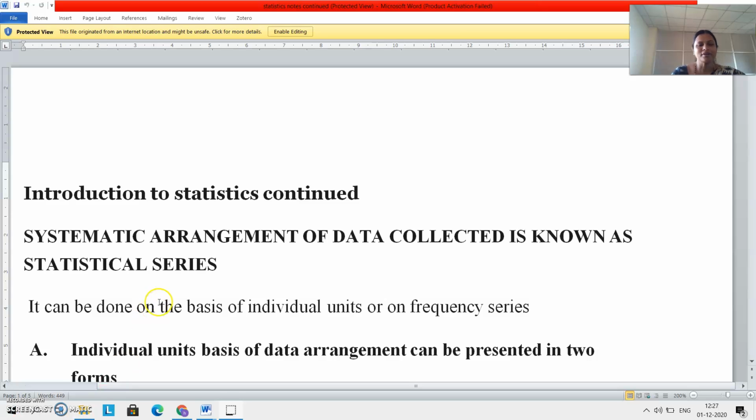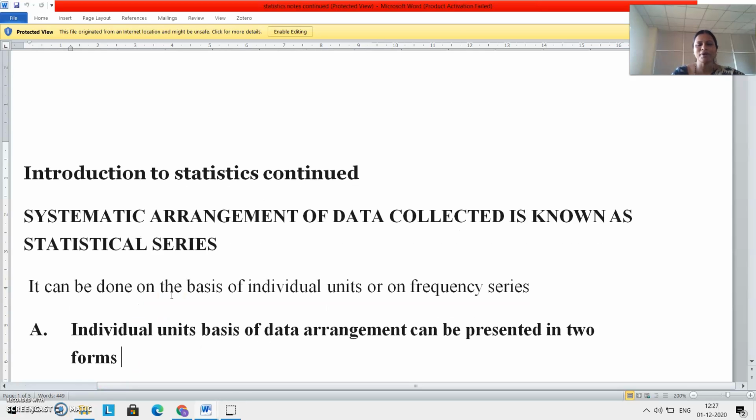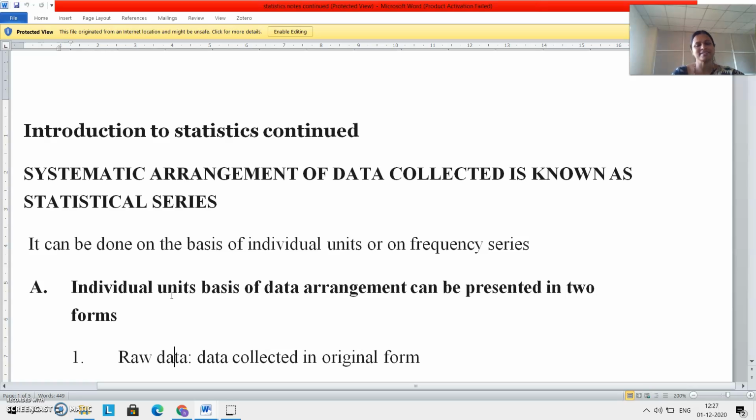Listen carefully. This session talks about the remaining aspects which we have not discussed in the third session. We know that when we collect data from respondents, for example, I want to know the performance of section B. Respondents means section B students. I'll collect the data, means I'll collect marks scored by all section B students. If I arrange that collected data systematically, that is known as a statistical series in statistics. So, systematic arrangement of data collected is known as statistical series.